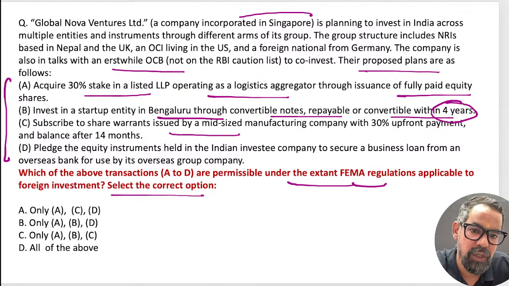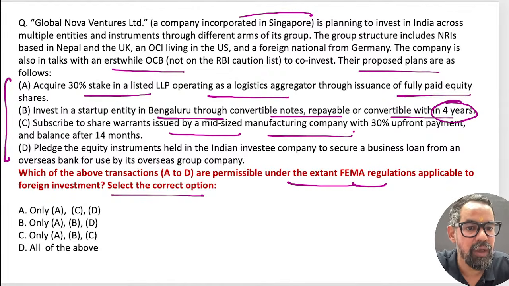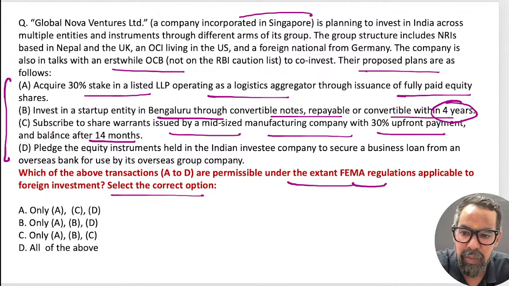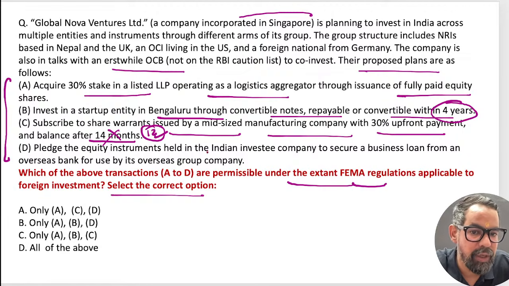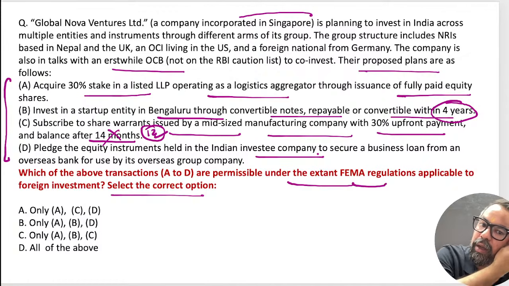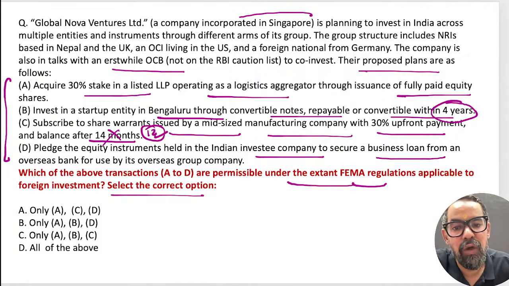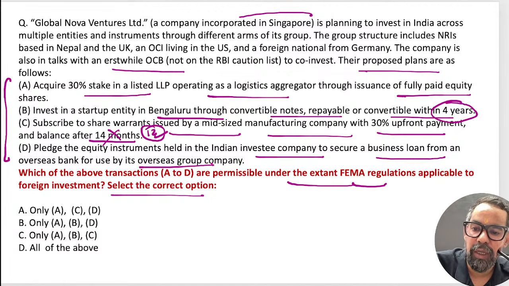The share warrant issued by a mid-size manufacturing company, with 30% upfront, minimum 20% is required, 14 months. Is this permissible, right? So the second one is also permissible. The third one, no, it is not permissible because it is 12 months, not 14 months, right? So this is wrong. The pledge of the equity instrument held in the Indian investee company to secure a business loan from an overseas bank for the overseas group company is also permissible, because it is an overseas company and an overseas bank.